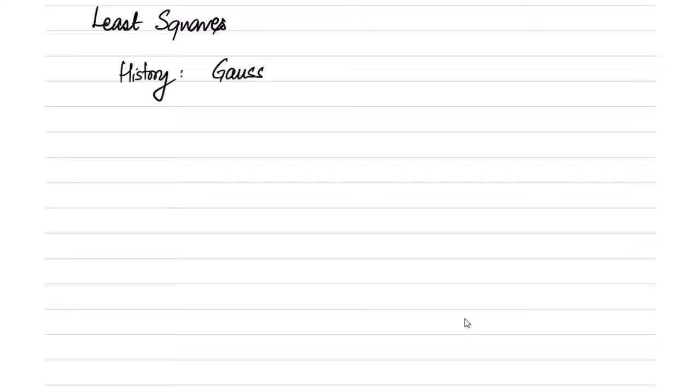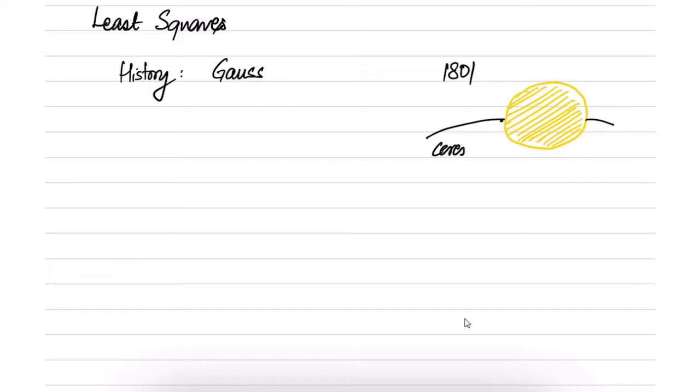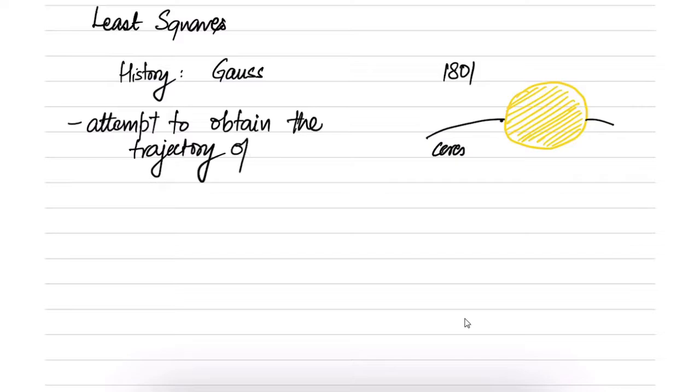A famous incident occurred in 1801 when Gauss was 25 years old. A comet was visible to Earth, and at some point the comet passed behind the sun. So for several days the comet was behind the sun and could not be seen. And then there was a famous competition among various researchers who were trying to find out the exact spot from which the comet would emerge from behind the sun.